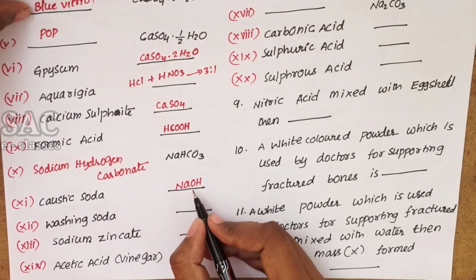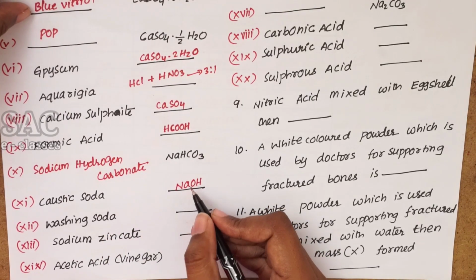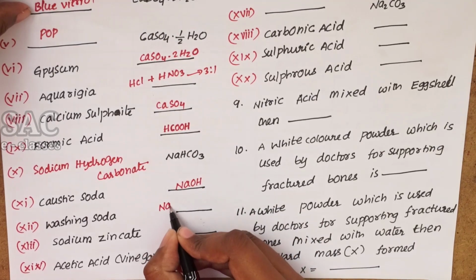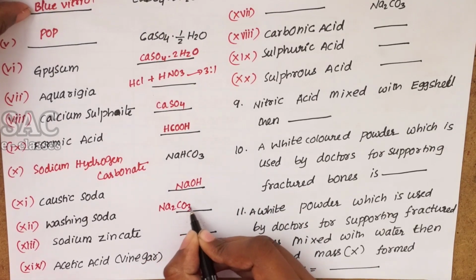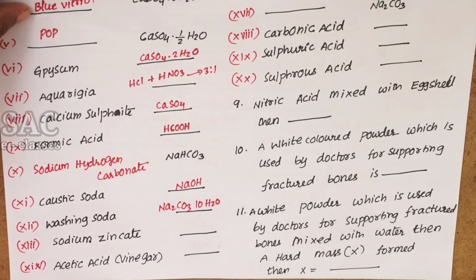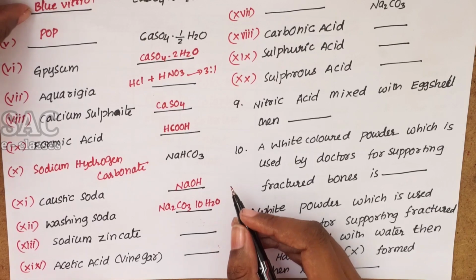Usually caustic soda is prepared from washing soda. Washing soda's chemical formula is Na2CO3·10H2O, sodium carbonate decahydrate.